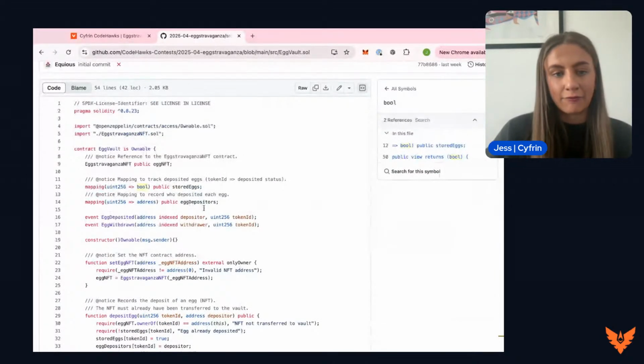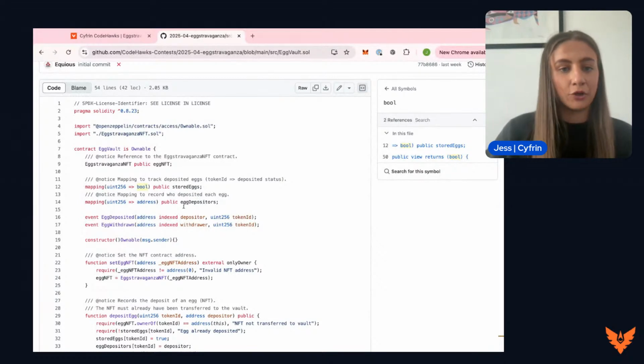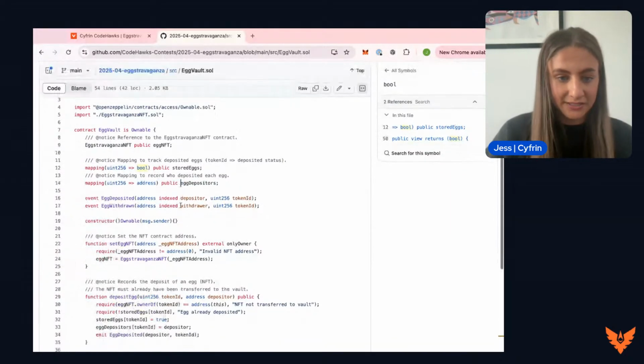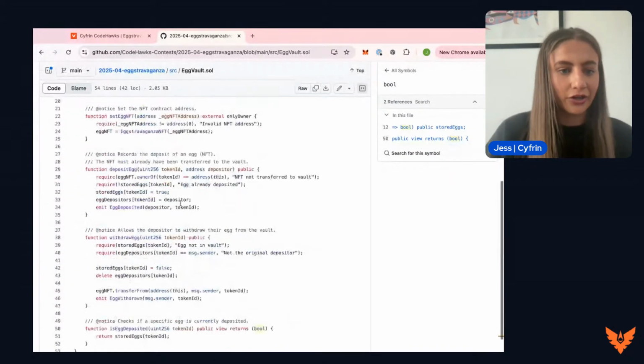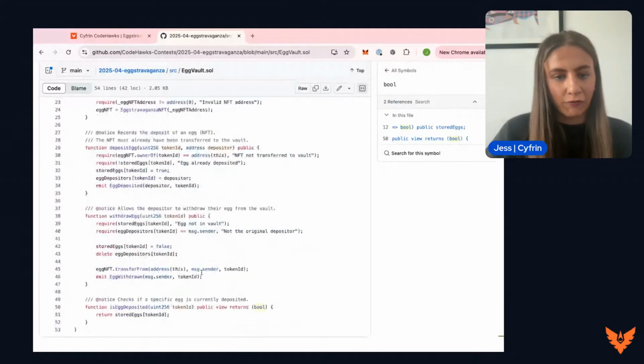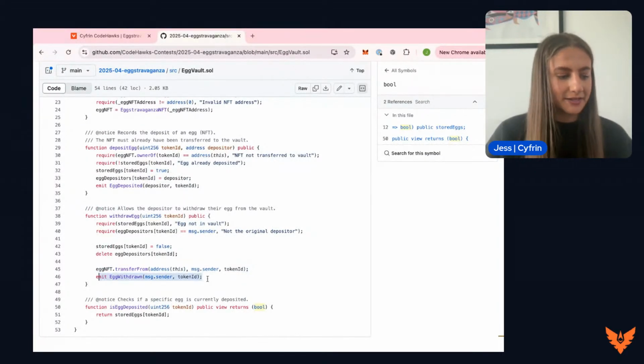If we have deposited token 3, then we want to be able to input number 3 to this mapping and not get a result from this because the token hasn't been deposited into the vault anymore. It's been withdrawn. We are then going to transfer the egg NFT out and emit the event.